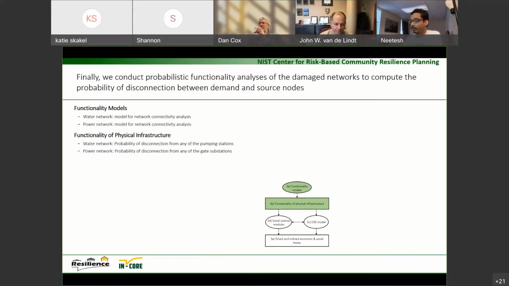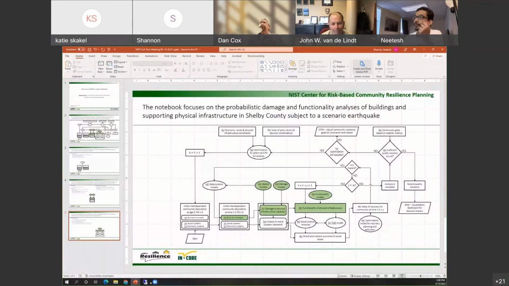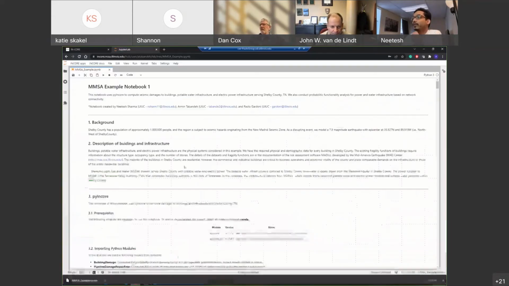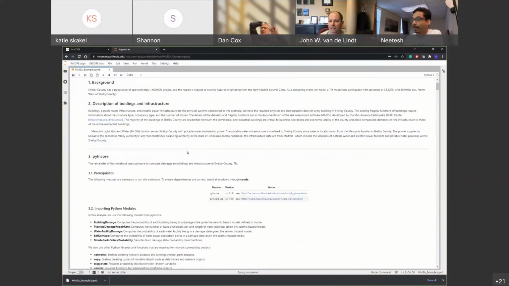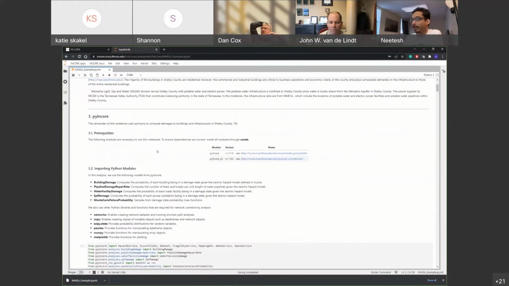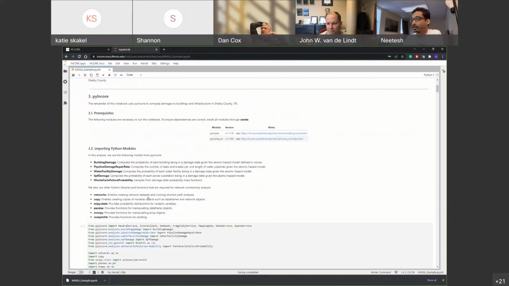So now I'll go to the notebook itself. We start with some initial introduction of what this includes, and then the names of the people who worked on it. It was Armin, myself, and Professor Gardoni. Then some background on the demographics of Shelby County, the PyIncore version and PyIncore base version required, and some of the packages that we use in this notebook.